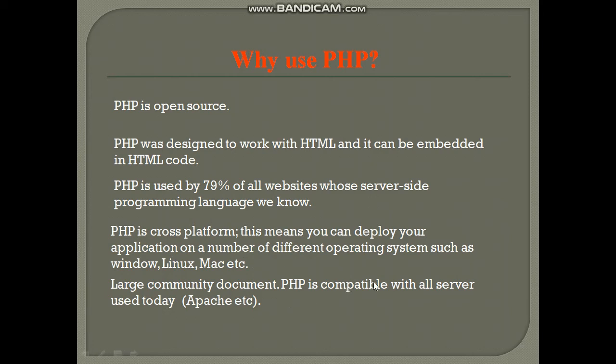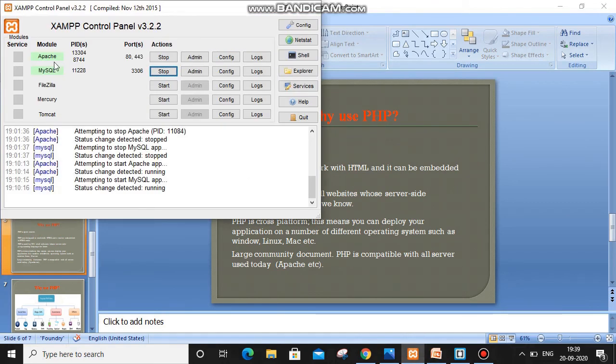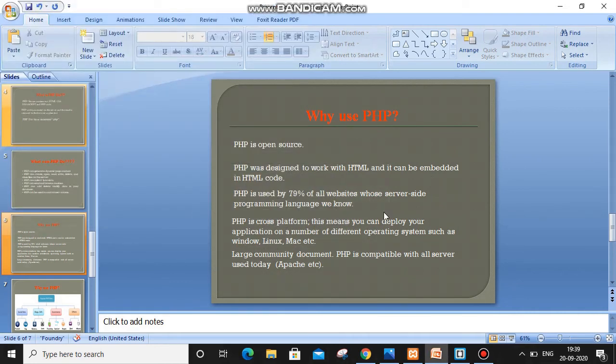And it has large community documentation. PHP is compatible with all servers used today, like Apache. So I will tell you what this Apache is. Before executing any program, we have to start Apache and MySQL in the XAMPP server. I will explain later in our upcoming video how to install XAMPP and what Apache and MySQL are. These two must be started. Here I stop it, so the server has been stopped. Once we start it, then you can log into our page. So this is the first process.